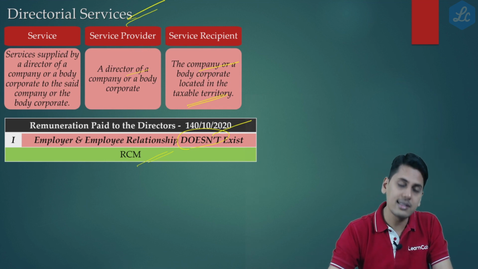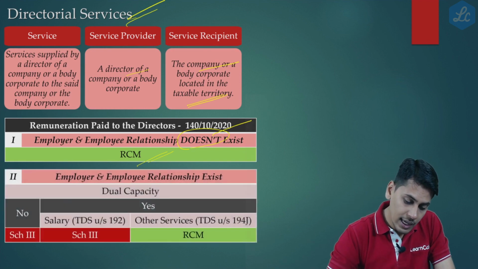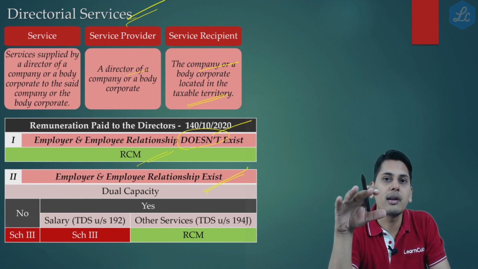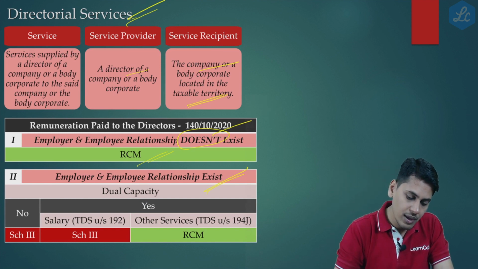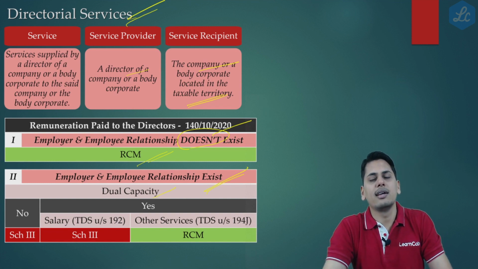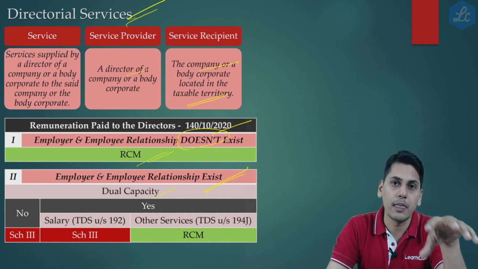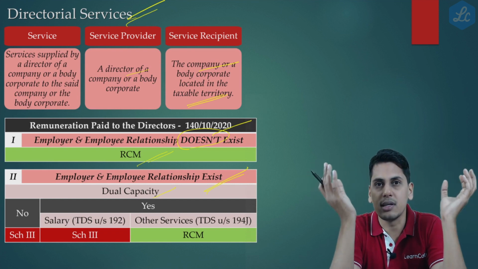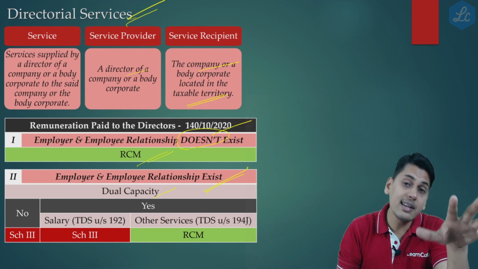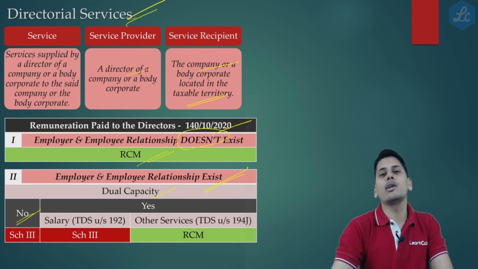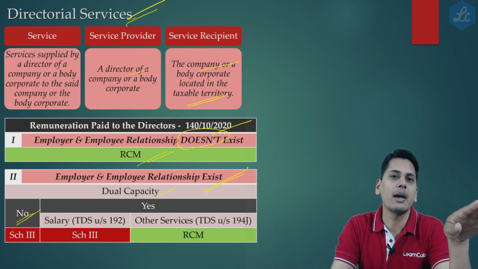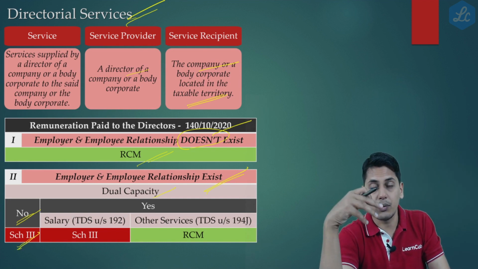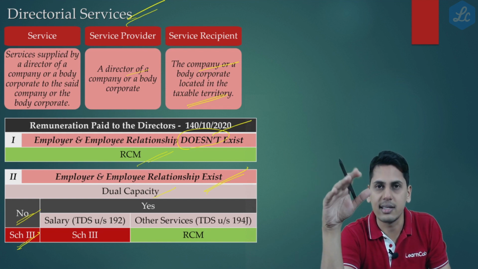So friends, in this case, the circular clarifies, if an employer and employee relationship exists, then you have to ask, is there any dual capacity? That means he is acting as an employee also and is acting as an independent person also. If there is no dual capacity, which means he is acting only in the capacity of an employee of the organization, then naturally it is a Schedule 3 transaction. The question of forward charge or reverse charge doesn't arise at all.